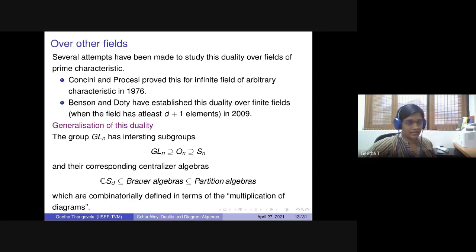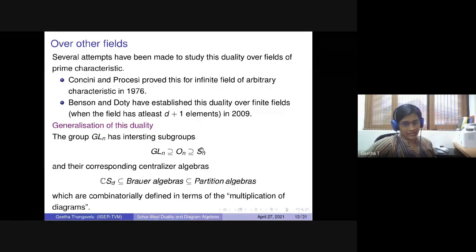Martin and Vaughan Jones independently defined these algebras, and later it turned out to be the centralizer of Sn when you restrict the action of GLN to Sn in the classical Schur-Weyl duality. So there are a lot of connections to this, and these algebras, the Brauer algebras and the partition algebras, can be combinatorially defined in terms of multiplication of diagrams.